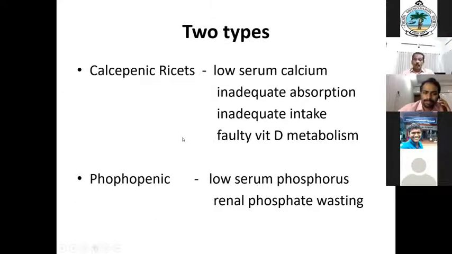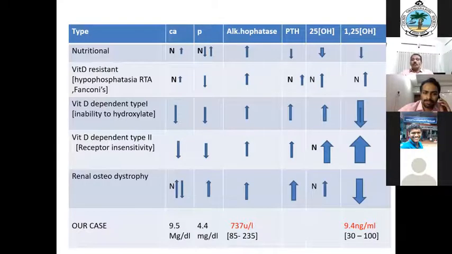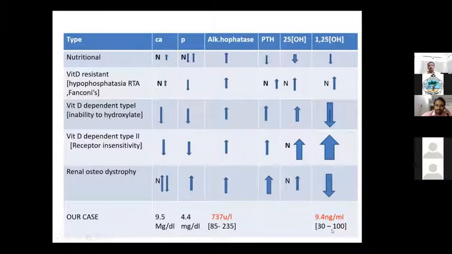There are two types. So this is a very important slide actually. From this we have to find out. Our findings are: serum calcium is 9.5 milligram per dl, phosphorus is 4.4, normal, and alkaline phosphatase is 737, that is almost 3 times increased. Vitamin D is 9.4 nanogram, where 30 to 100 is the normal, so that is again very low. This is the result that we have got from the child.